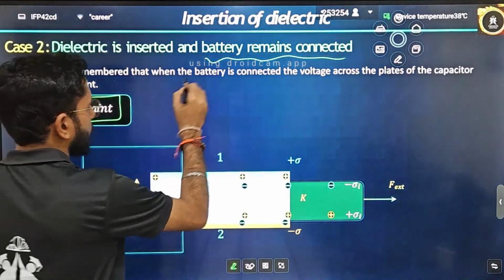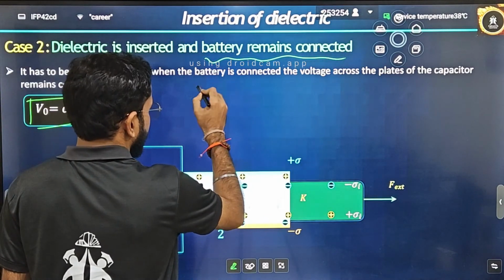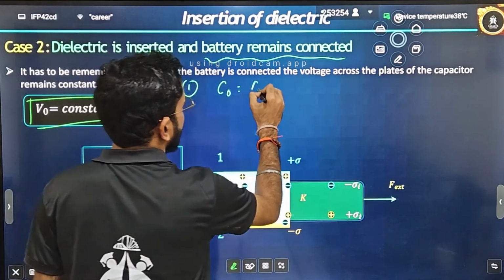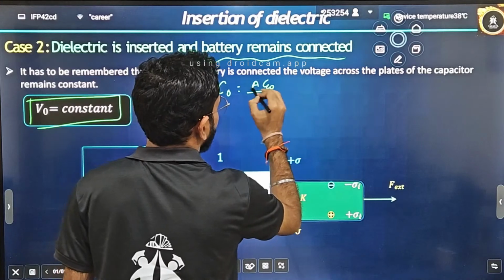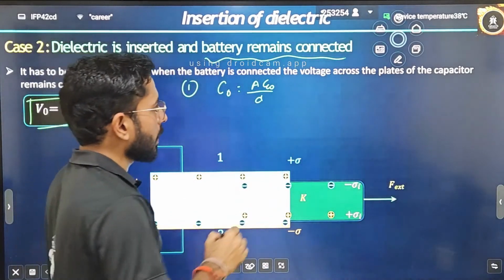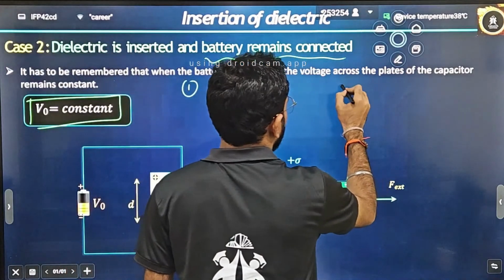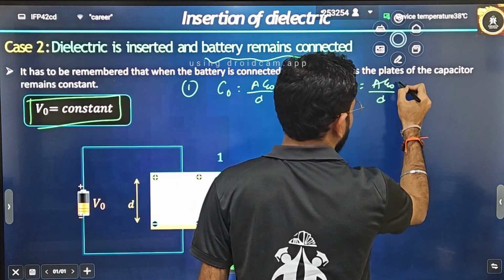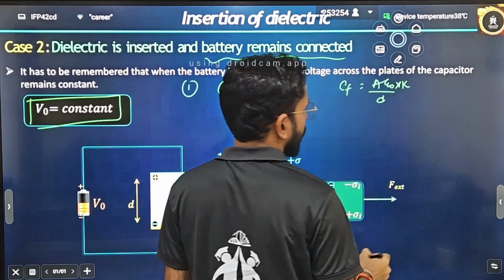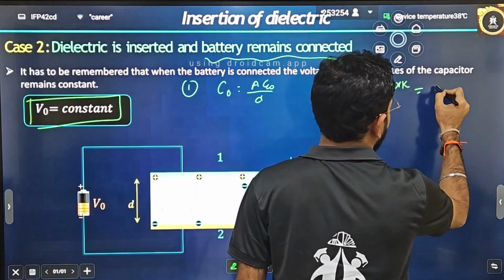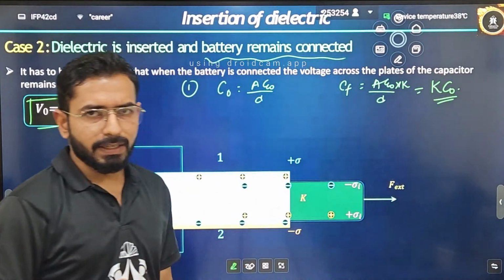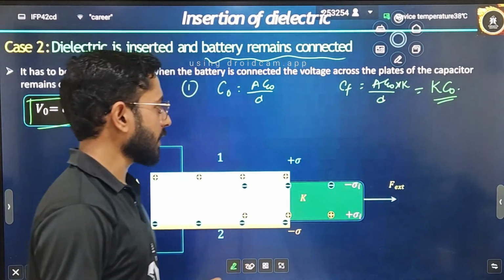Okay, so let's see. Firstly, let's judge for capacitance. Capacitance, what I can say, initially C naught is equal to A epsilon naught by D. If initially it is A epsilon naught by D, finally when I am writing, I will write A epsilon naught by D, but you have to multiply our capacitance by the dielectric constant K also. Then finally again it becomes K C naught. That means there is no change in the capacitance.